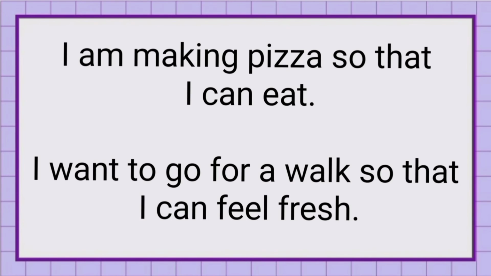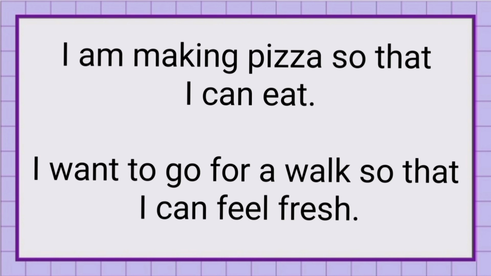Here are our second structure examples: I am making pizza so that I can eat. We are connecting two clauses and here we are using so that in the middle, after the first clause. In the first clause he is making pizza, so that in the second clause he can eat. In the second clause he is talking about the result. Next is: I want to go for a walk so that I can feel fresh. Here so that is connecting two sentences and we used it in the middle. In the first clause she wants to go for a walk.